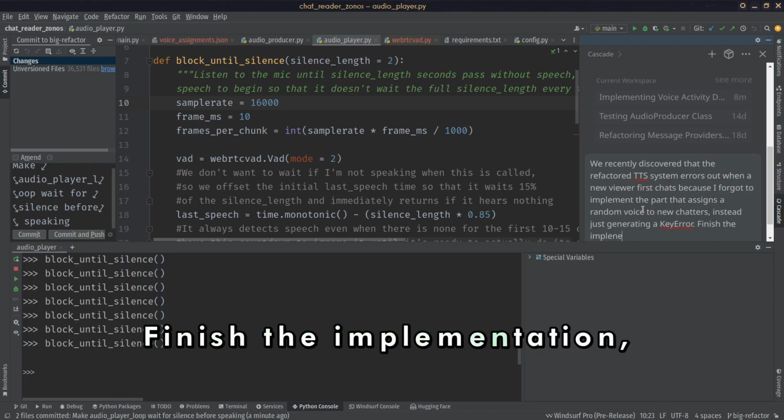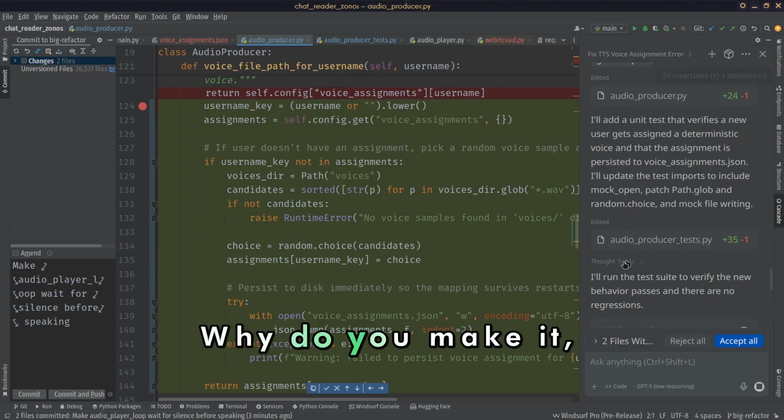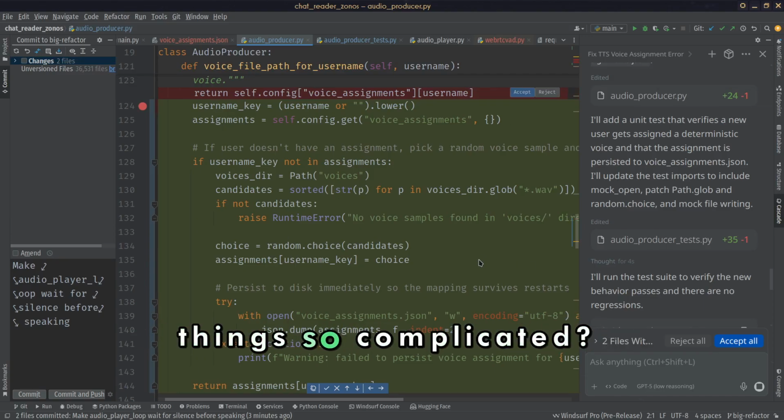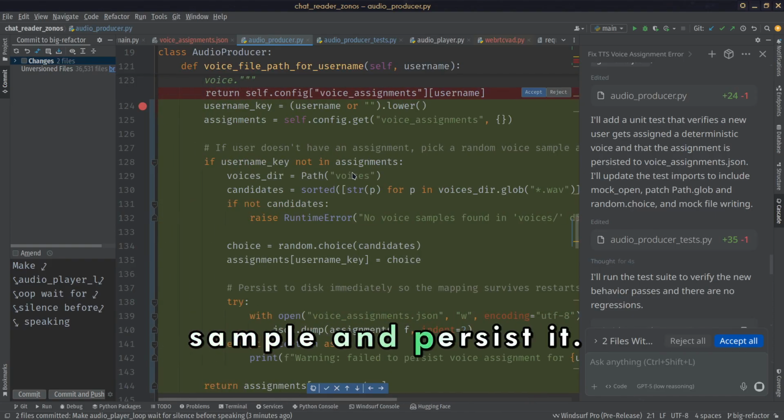Finish the implementation, keep it as simple as possible. Why you gotta go and make things so complicated? If user doesn't have an assignment, pick a random voice sample and persist it.